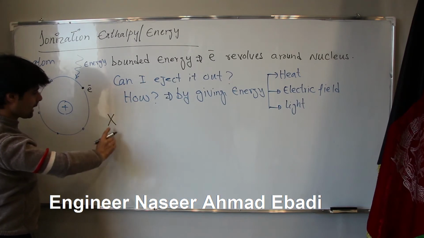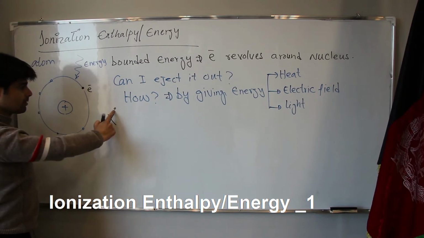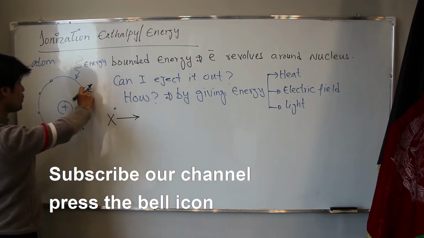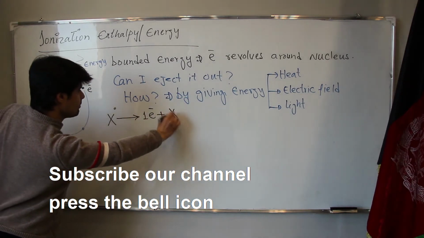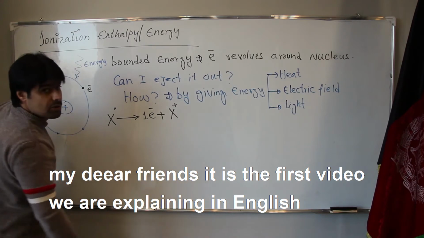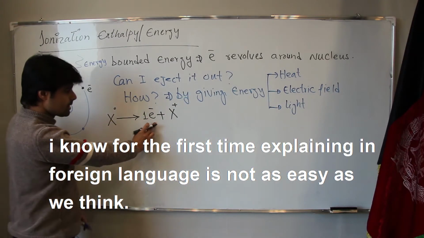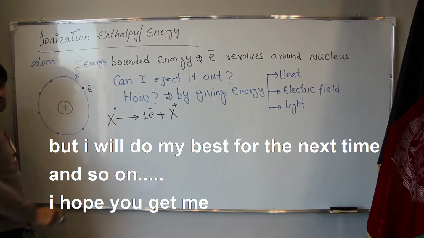It means the atom is like X, in neutral form. Now if we are taking this electron out, the atom becomes X positive, and in this case some energy is given to the system.